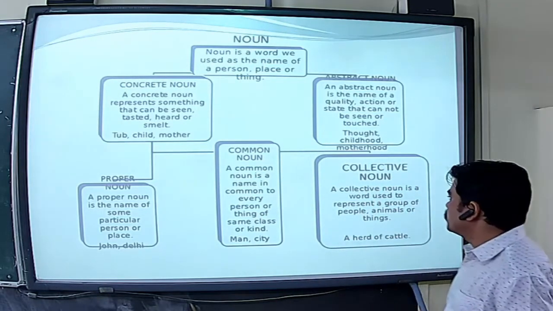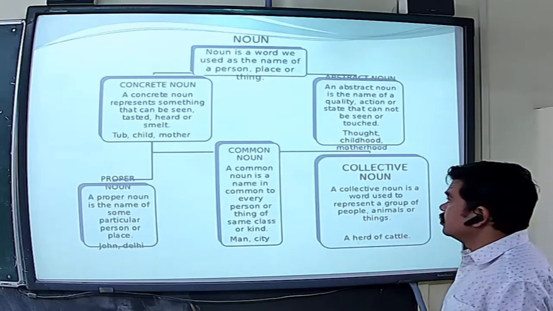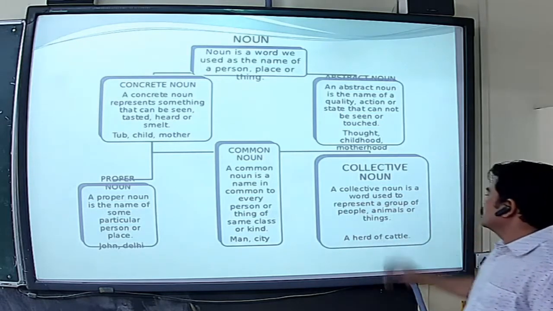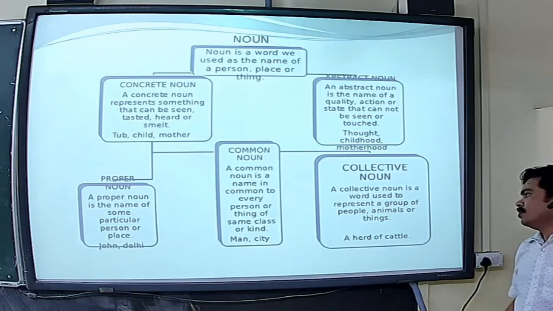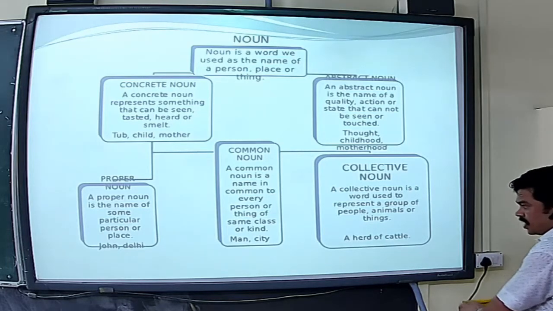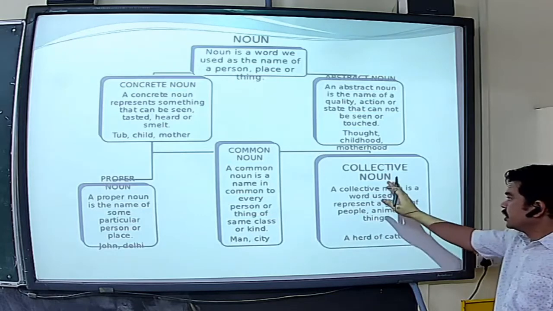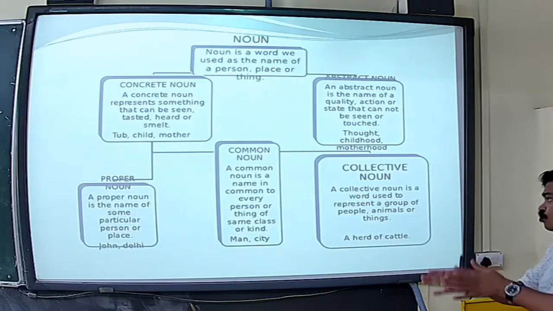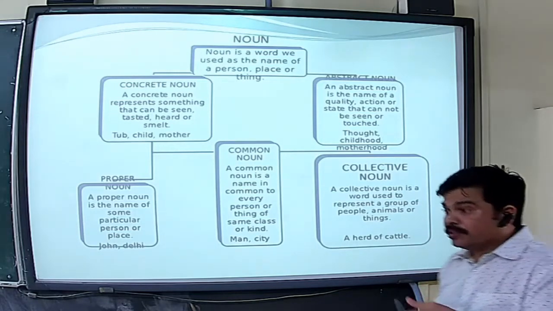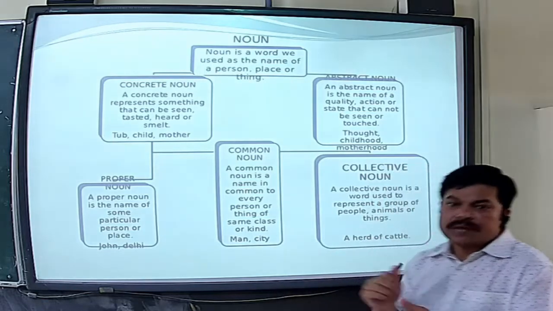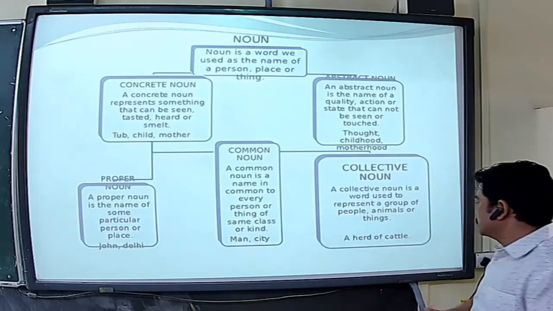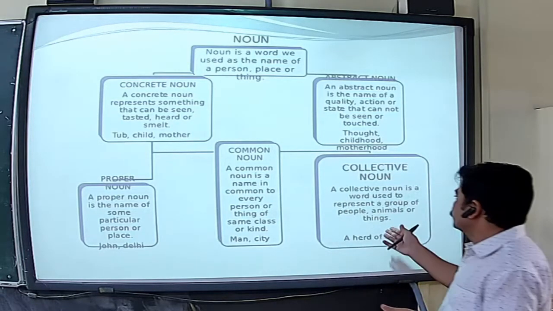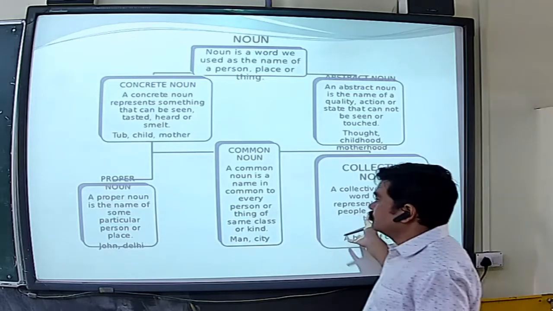And the third part of concrete noun is collective noun, right? A collective noun is a word used to represent a group of people, animals, or things. See, a group of people, that means a group of the same kind of things, animals or things, like a herd of cattle, a bunch of flowers, right? These kinds of things are in the collective noun section, right?